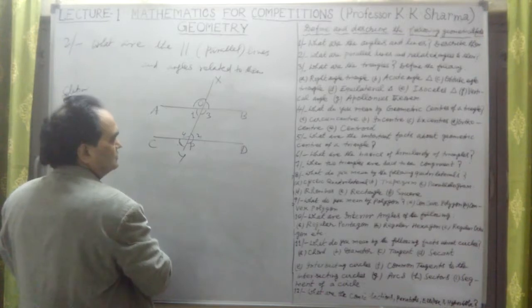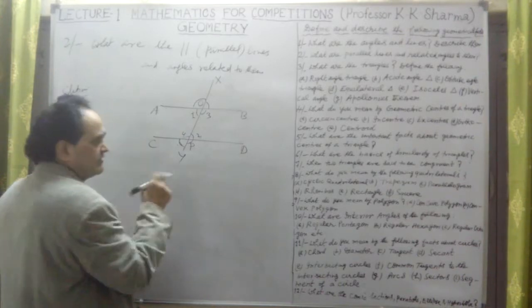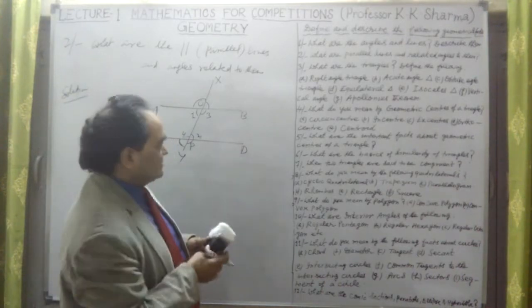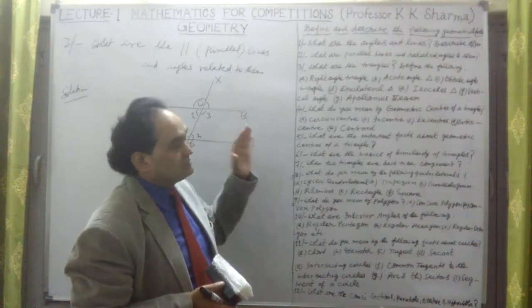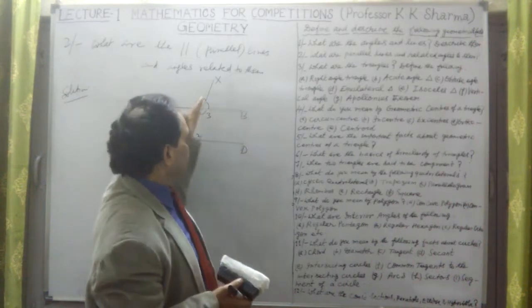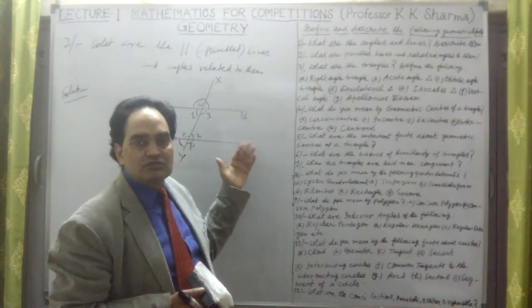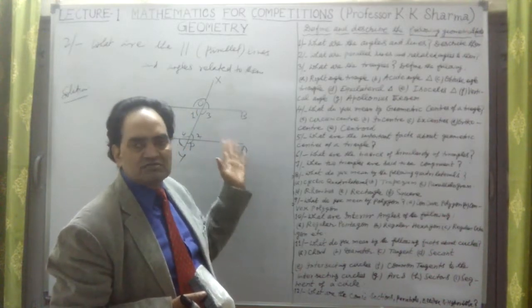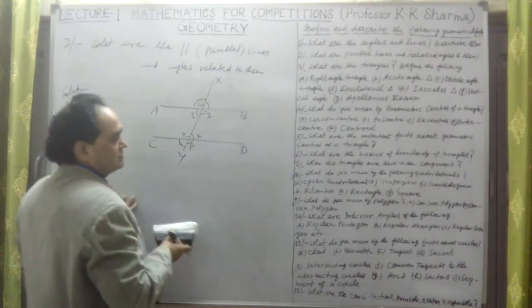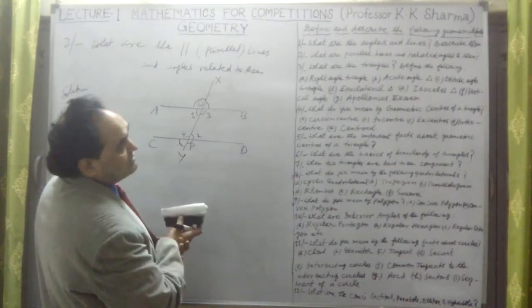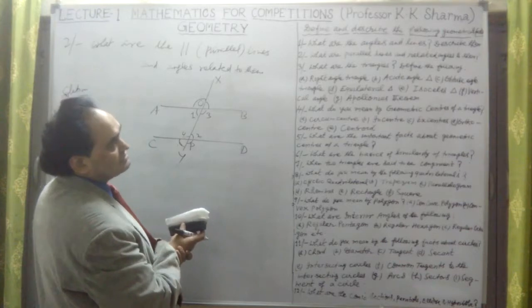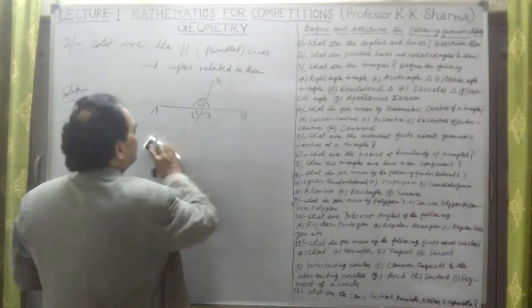We have talked about alternate interior angles and corresponding angles regarding parallel lines, with this transversal line. A transversal makes angles with the parallel lines known as corresponding angles and alternate interior angles, and they are equal. This is the process of solving with parallel lines and related angles. So these are related angles.